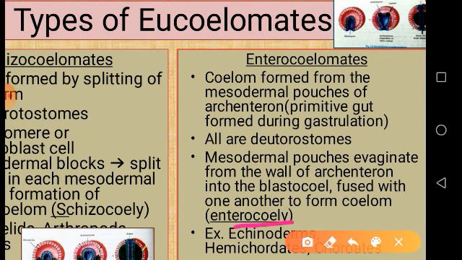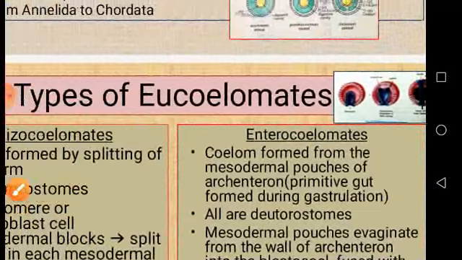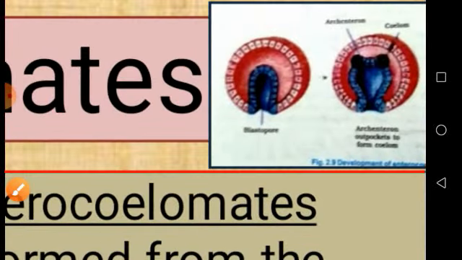Echinoderms, hemichordates and chordates are included under these enterocoelomates. In these animals, mesodermal pouches that evaginate from the wall of the Archenteron into the blastocoel fuse with one another to form the enterocoel. Let us examine this figure so you can easily understand.